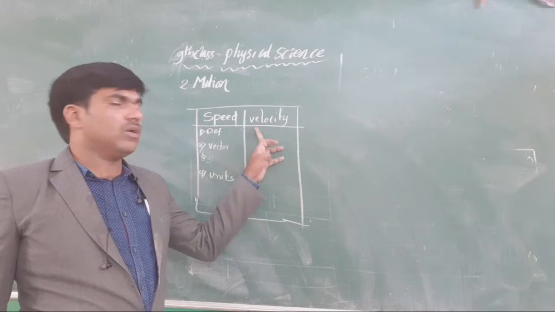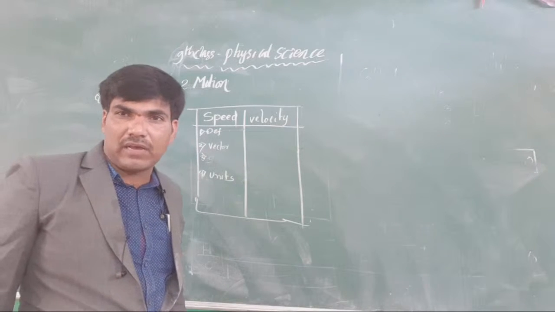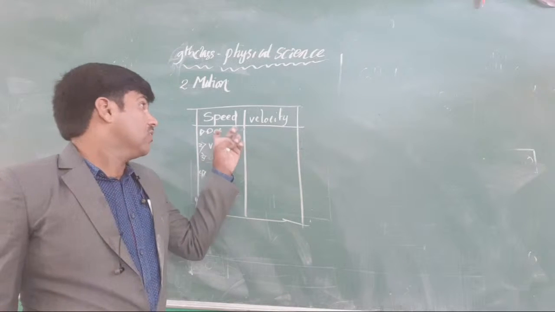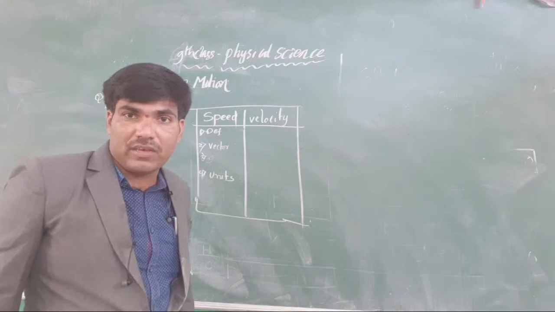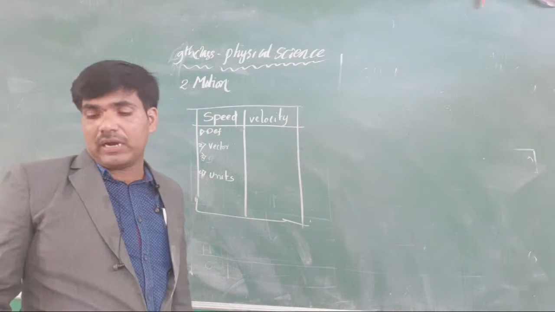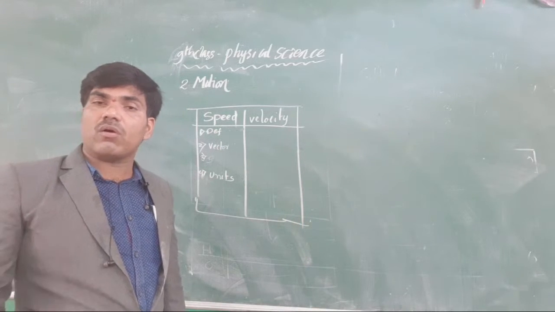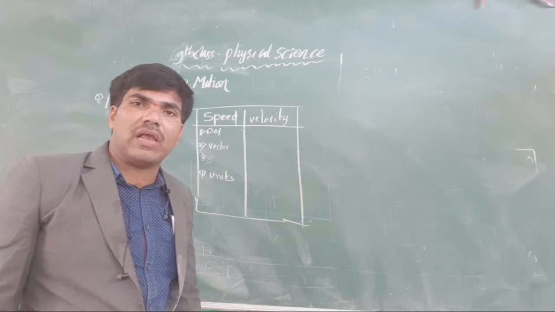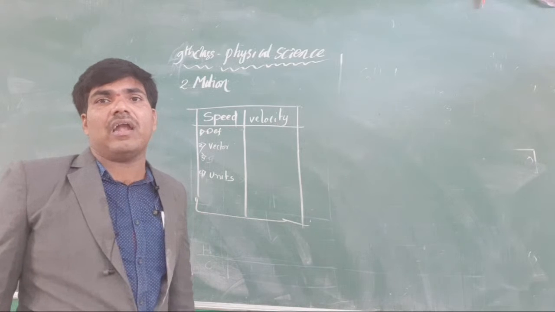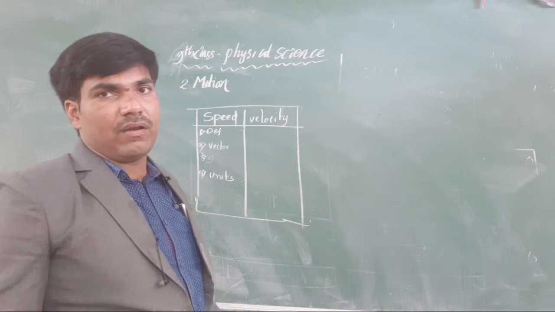And next, coming to velocity. What is the velocity? Sorry, speed is nothing but the rate of change of distance, that is called the speed. Okay, clear or not, all of you? And the next, what is the velocity? Rate of change of displacement is called the velocity. Okay, clear or not, all of you?